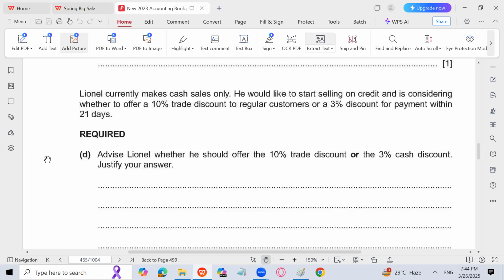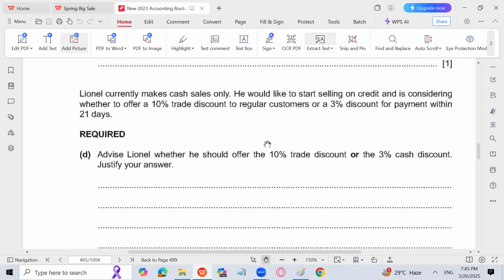So it might be possible that sales will increase, but it is possible that those who are purchasing from us on cash might also ask us for a discount, right? Then 10% trade discount to regular customers is fine, because they are loyal customers, they are going to purchase from us again and again. And then 3% discount for payment within 21 days.